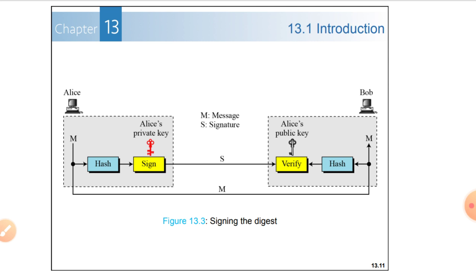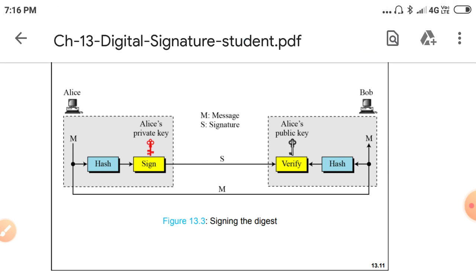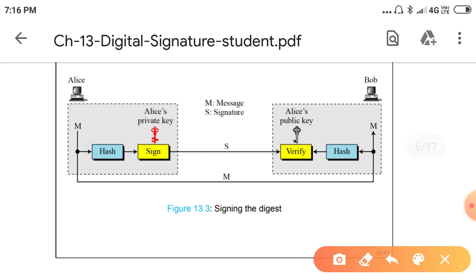Okay, so this is what is actually happening in the digital signature process. Alice is sending the message. For this, first he will give the message as an input to the hashing algorithm.